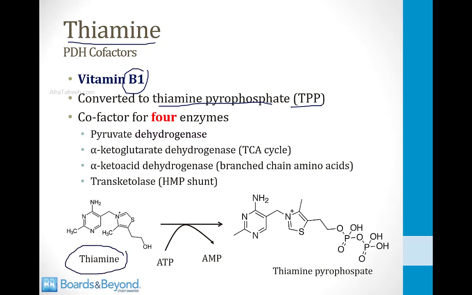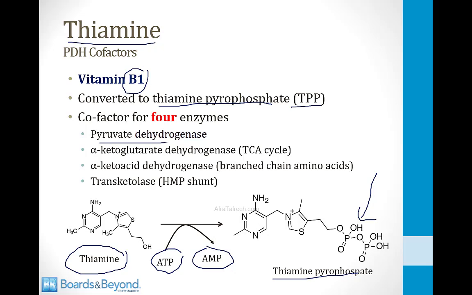What the body does is take a molecule of ATP and remove two phosphate groups to convert the ATP to AMP. In doing so, it adds those two phosphate groups to thiamine and thus creates a molecule of thiamine pyrophosphate, which is the active form of the vitamin. Thiamine is a cofactor for four enzymes. The first one is pyruvate dehydrogenase, which we're talking about now.